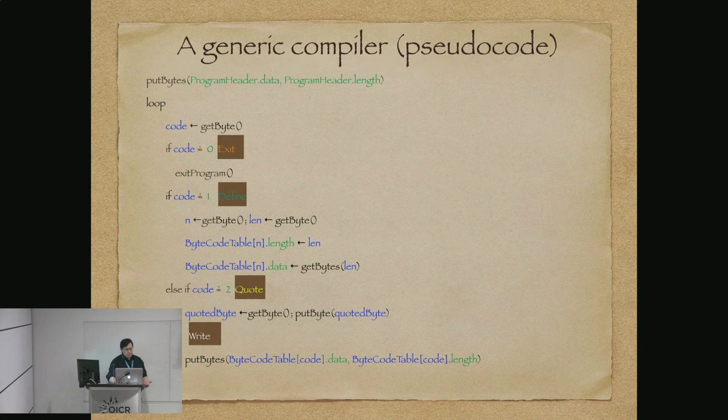And then we check, is it 0? Well, somehow we exit the program. If it's 1, we get a byte. In this implementation, we'll get a length, and then we'll set a bytecode table with that length and that data. And when we get a quote, we get another byte and we put it straight back out. Otherwise, we look up the byte that we were given in our bytecode table and we write that out and we run it.